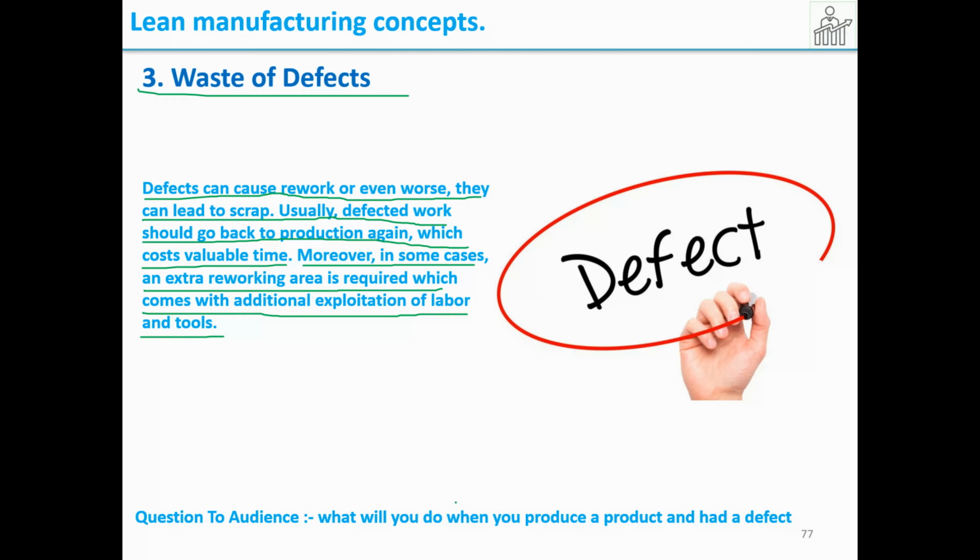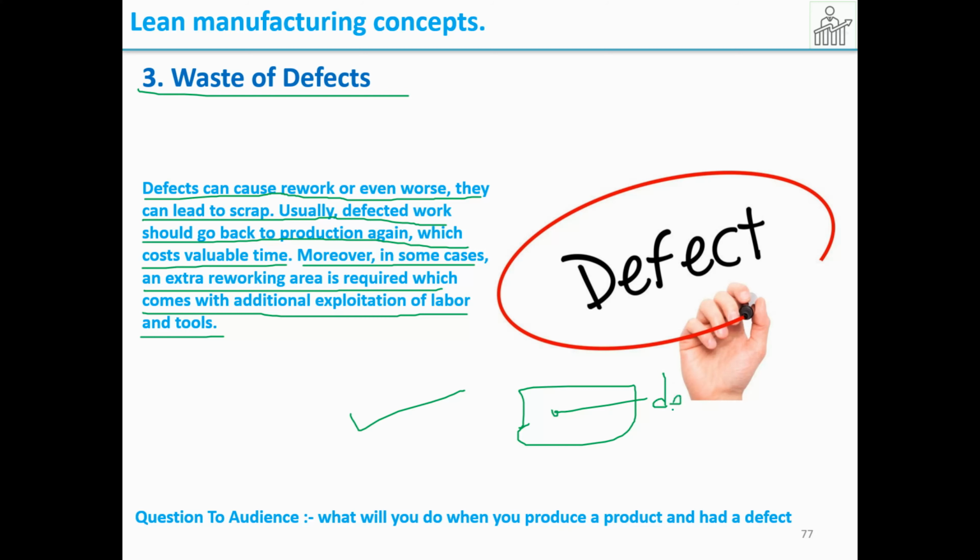So, what is waste of defect? We produce products, but they end up with defects. So one action is the defective part can be scrapped, or we can rework. Say there is a dent mark,